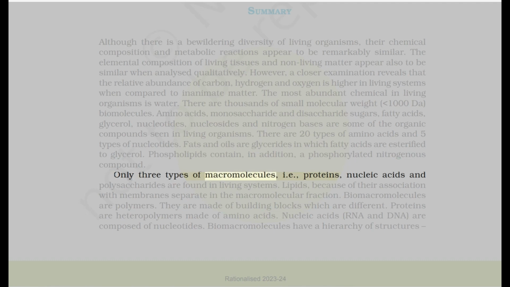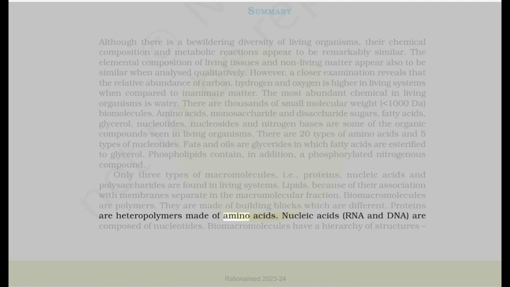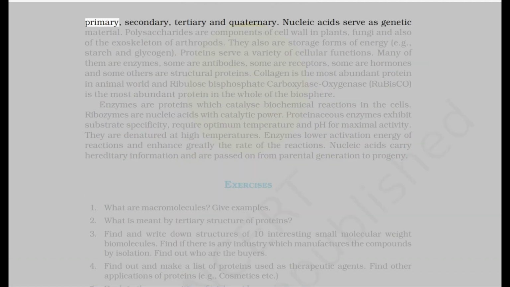Only 3 types of macromolecules, i.e., proteins, nucleic acids, and polysaccharides are found in living systems. Lipids, because of their association with membranes, separate in the macromolecular fraction. Biomacromolecules are polymers. They are made of building blocks which are different. Proteins are heteropolymers made of amino acids. Nucleic acids, RNA and DNA, are composed of nucleotides. Biomacromolecules have a hierarchy of structures: primary, secondary, tertiary, and quaternary.